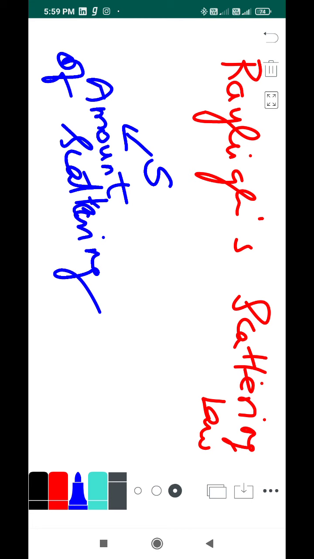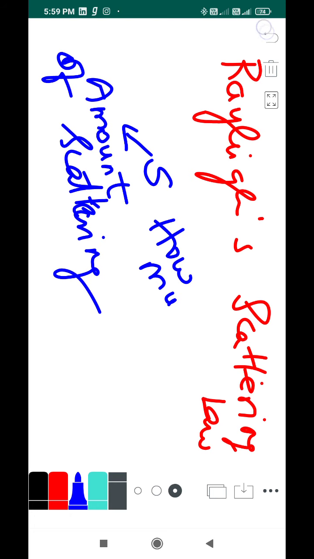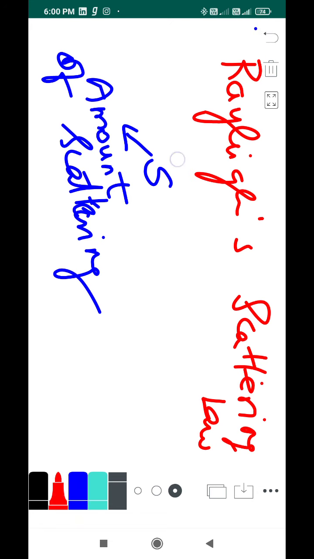Remember that word, how much. How much the light is scattered is called the amount of scattering. Theoretically it's measurable, let's assume. So that's called S.